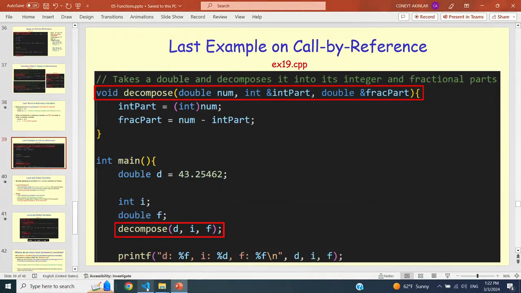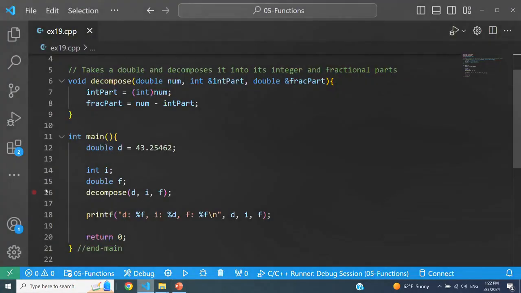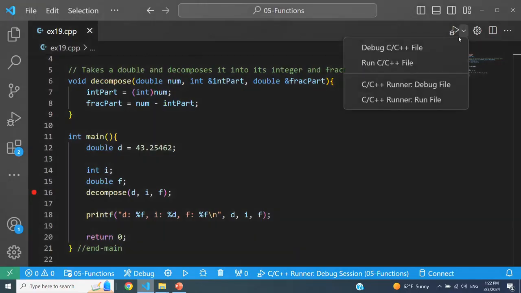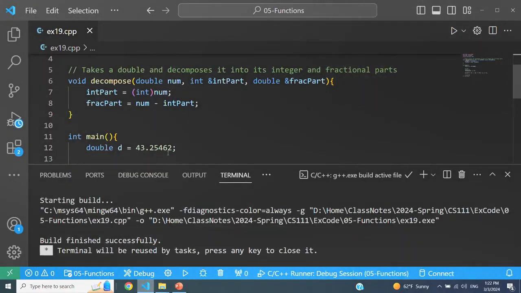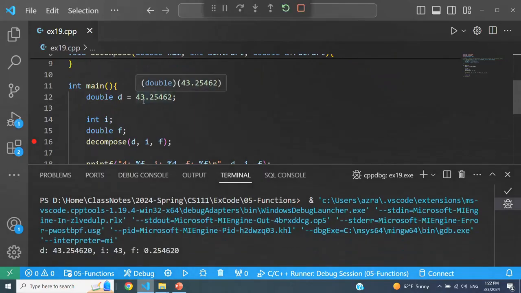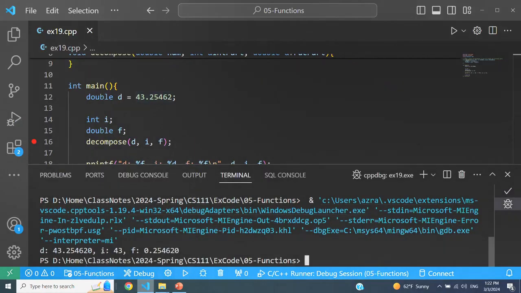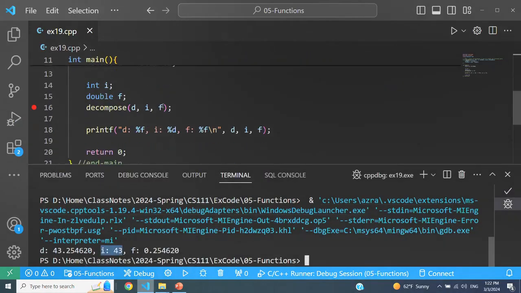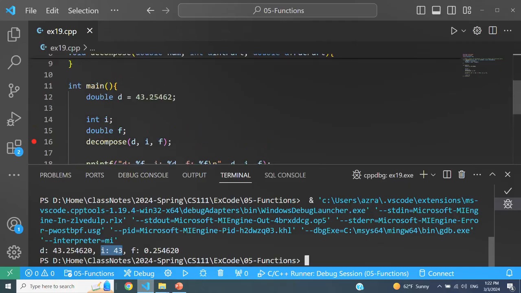So let me run this thing before we finish the discussion. So here it is. You're going to see that the value of i will be 43 because that's the integer part of it. So that's 43. And the value of f would be whatever the fractional part of this number is. So we are now done with reference variables, call by value, and call by reference conventions in C++.